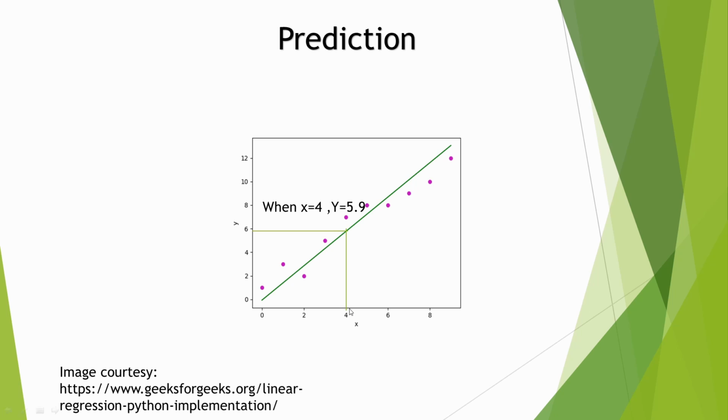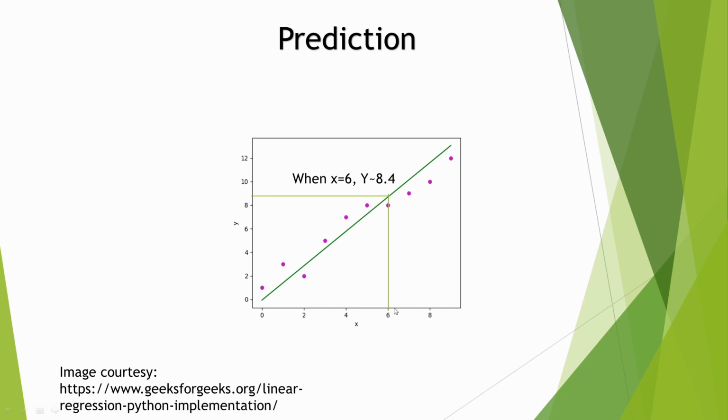Here we draw a straight line from x equal to 4, which meets the regression line here, and for the corresponding y value we get 5.9. So this is how you predict a new unknown value based on a known value of x.